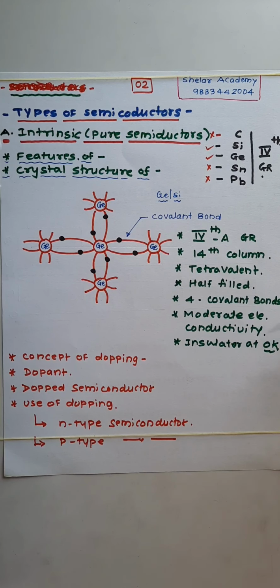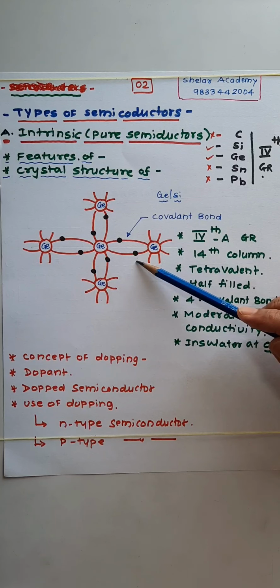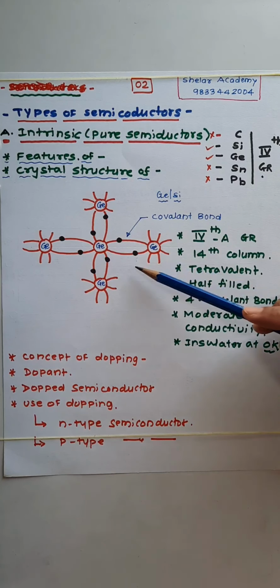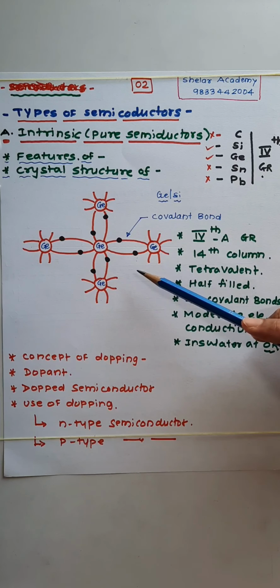Right? Okay. If temperature is increased, some of the covalent bonds are broken. Due to the breaking of a covalent bond, an electron becomes free and a deficiency of electron, let me call it a hole, is produced. If you apply a potential difference and simultaneously increase the temperature, free electrons and positive deficiencies are available, so conduction takes place.